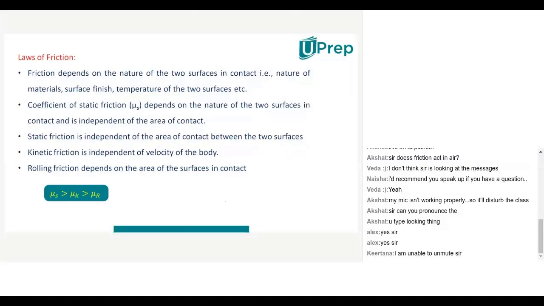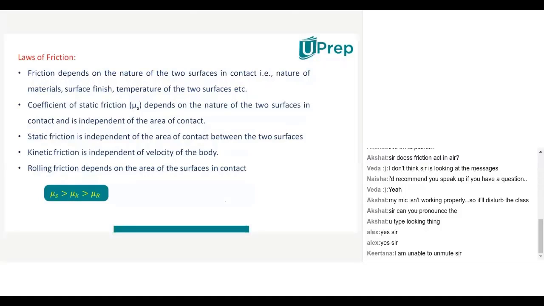Whether it is true or wrong. So, can you repeat the question? Friction depends upon the nature of the two surfaces in contact. Is it right or wrong? That is right. If smoothness is there, then frictional force will be less.